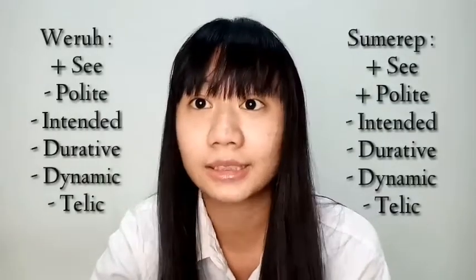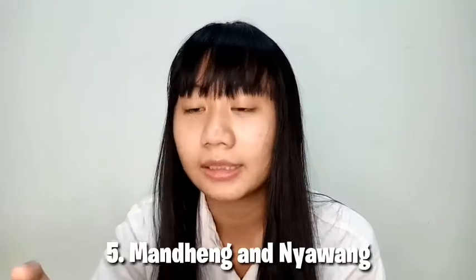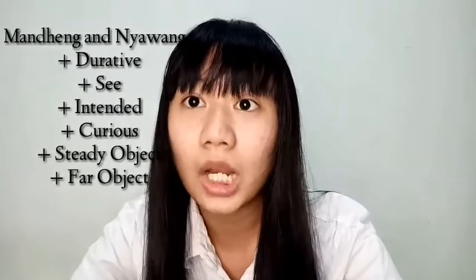Number 4 is lexicon weruh and sumerep. Lexicon weruh and sumerep have a similar meaning to see in English. These lexicons do not put any effort in when performed and it is spontaneous. And number 5 is lexicon manding and nyawang. They have the same meaning as view in English. These lexicons mostly express seeing something for a long time because the subject wants to get information.